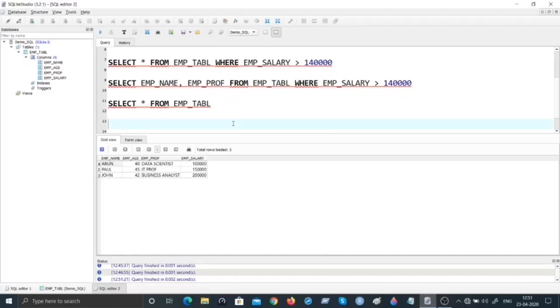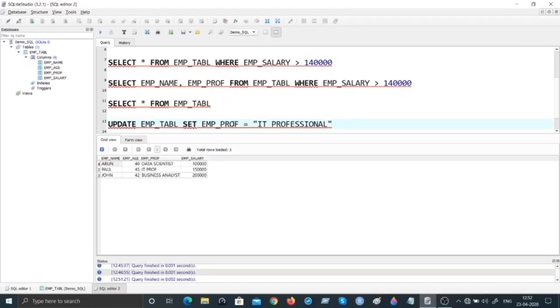How do I do it? I have to use the keyword called update. Don't forget to use this keyword. The syntax is this: update employee underscore TABL. We have to use another keyword called set. So what are we setting? Set the value for employee prof, emp underscore prof. So I'm going to say emp underscore prof is equal to what? Because it's a varchar, I have to give it in double quotes like I mentioned. You should not forget that. Let us call this, instead of IT prof, IT professional.